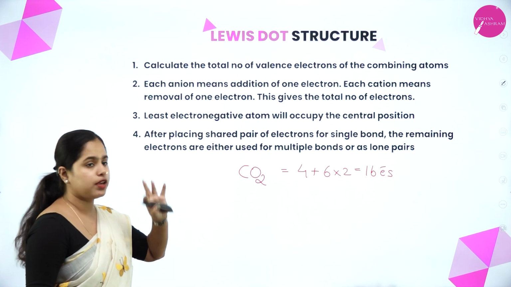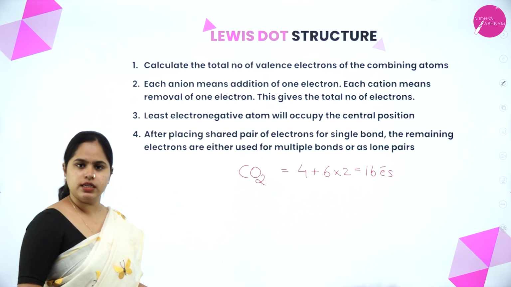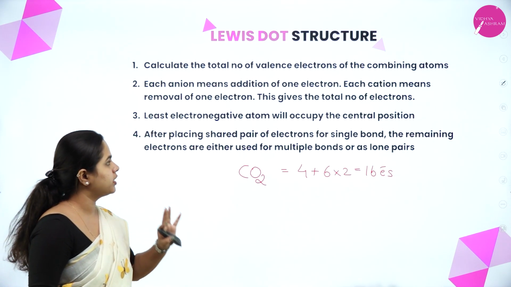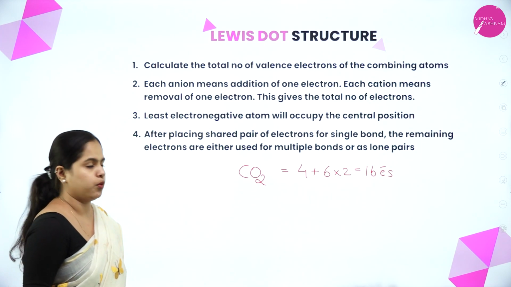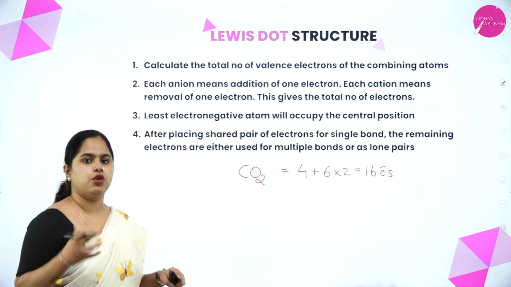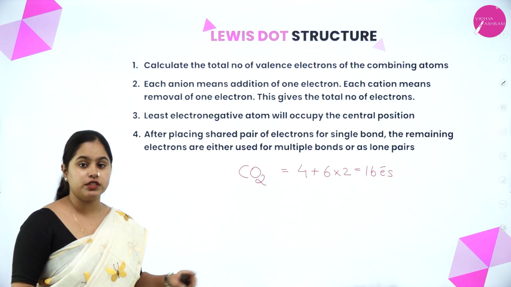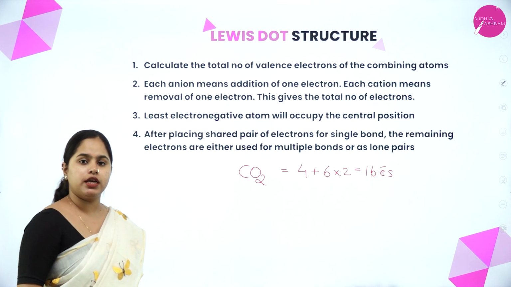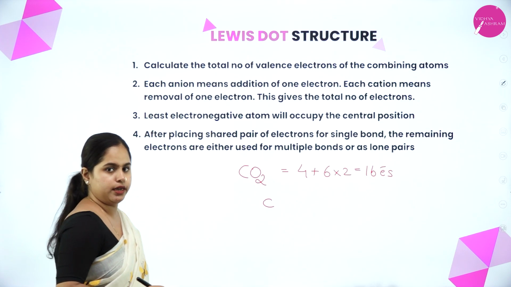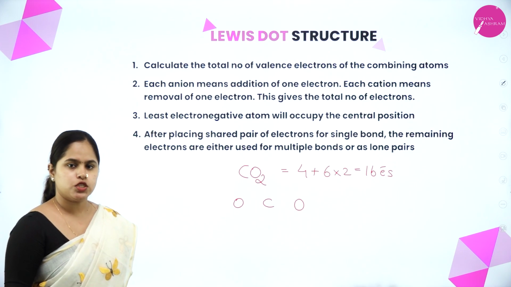Like if anions are present, we have to add one electron, and if cations are present, we have to remove electrons. But as you can see, it is a neutral molecule. There are no charges present. So the second step we can avoid. Now, the least electronegative atom will occupy the central position. There are a total of 3 atoms here, right? So where do I position carbon or where do I position oxygen? For that, you have to see which atom is least electronegative. Out of carbon and oxygen, carbon is least electronegative. So carbon is placed in the center and oxygen is placed on either side. Okay, so till here it is clear.